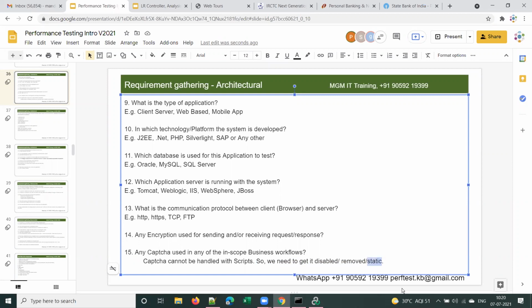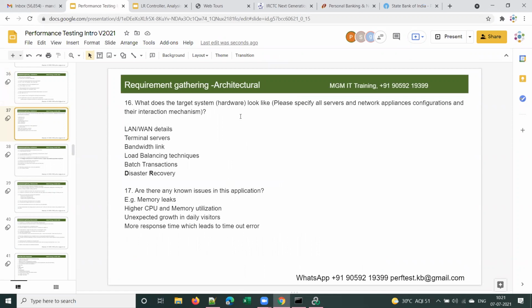Dynamic is something which changes. Static means which doesn't change anytime, right? So we have to ask the client if there are any captchas involved. If there are any captchas, we need to get them disabled or removed or static. Make them static. Is it clear so far? Clear. Now let's move to the next slide.